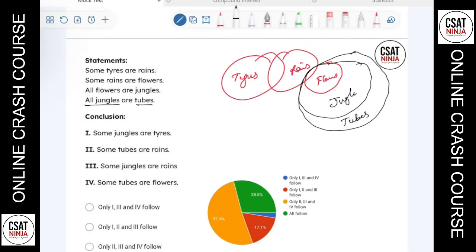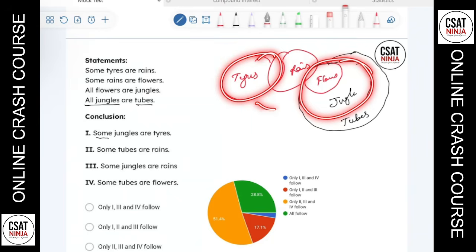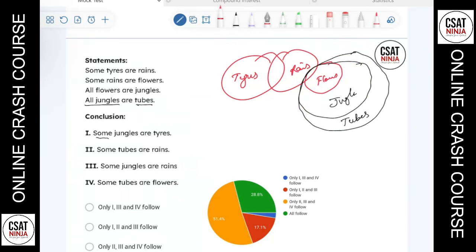So let's check for the conclusion here. 50% got the correct answer, which was options 2, 3, and 4. Okay, let's check. Is option number 1 following? Some jungles are tires. Is there any relation between jungle and tires? There's no direct relation between these two, right? That means this option will not follow because there's no relation between these two.